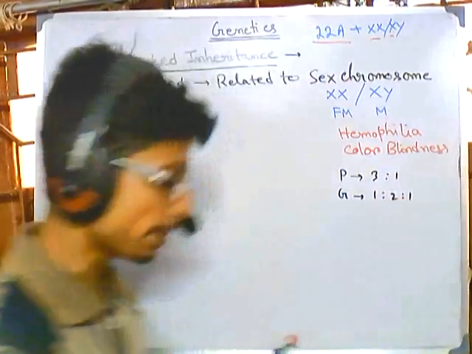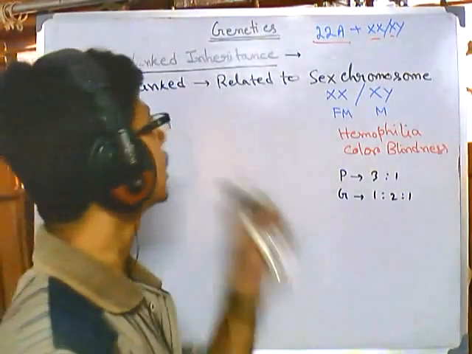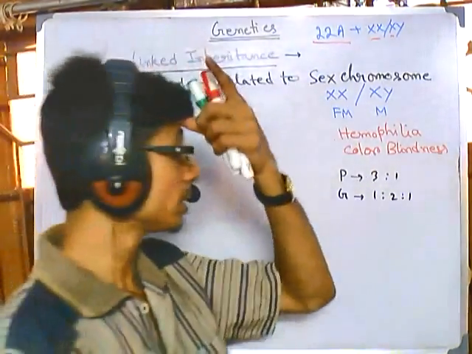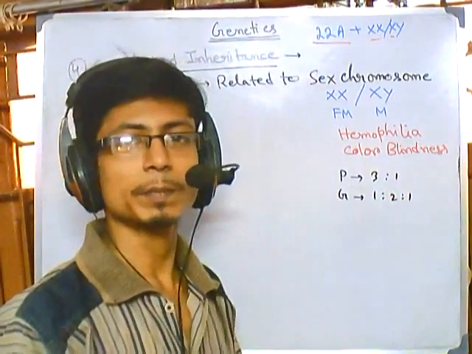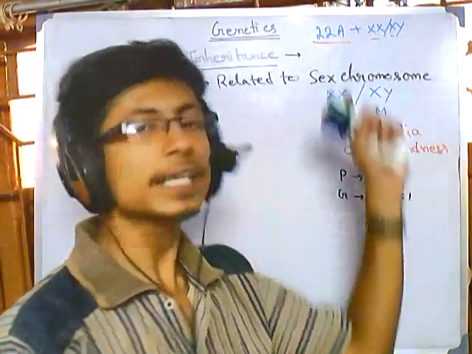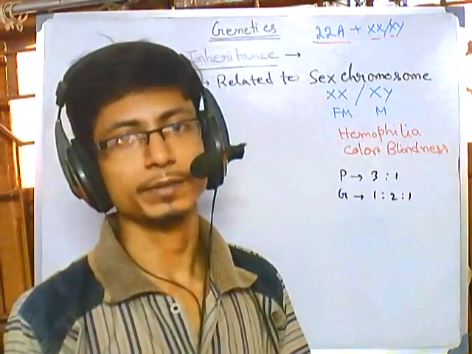All the time it happens. But in sex-linked inheritance, the ratio never happens like that, because the pattern of inheritance is always between the cross of XX and XY, and those are different, right?